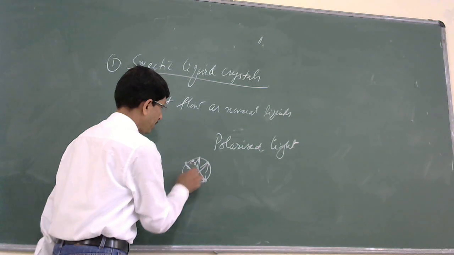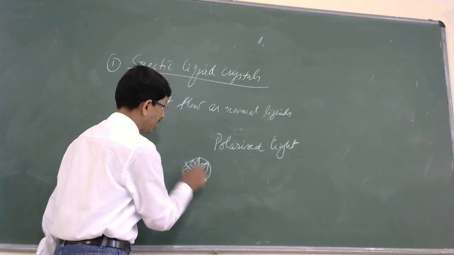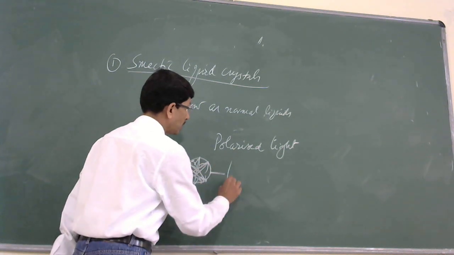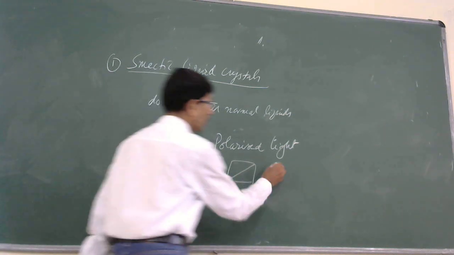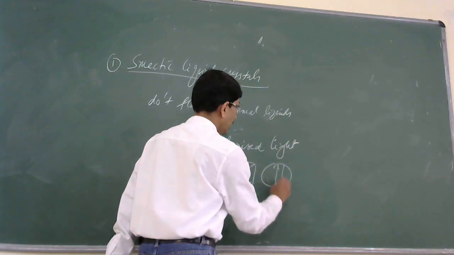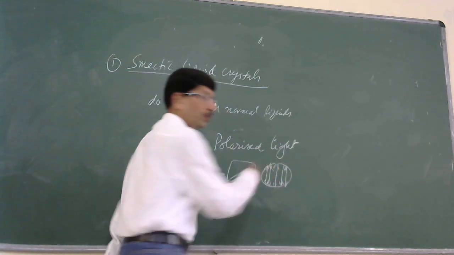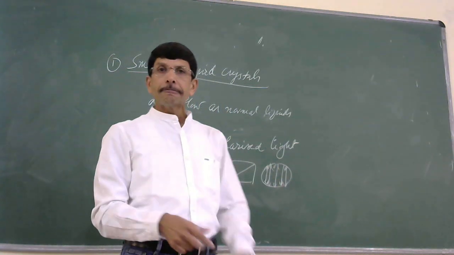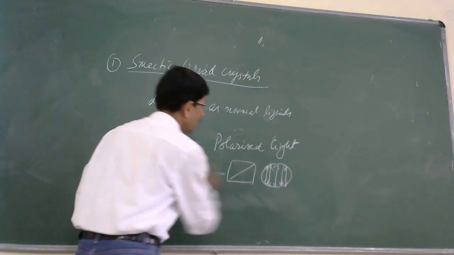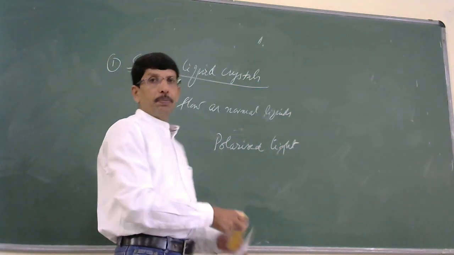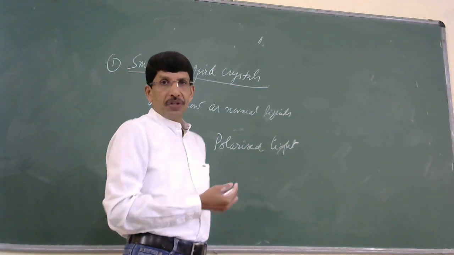When such light is passed through a Nicol prism, you get polarized light, where the vibrations are restricted to a single plane.